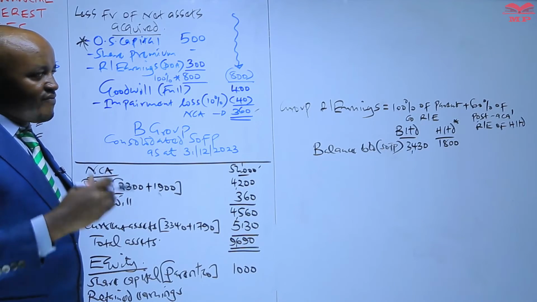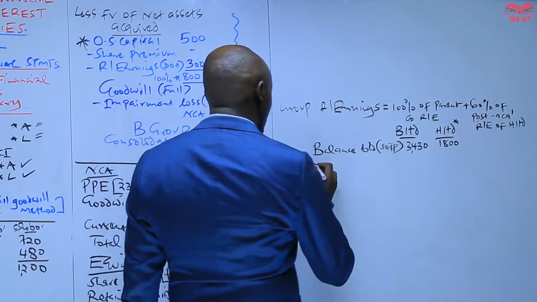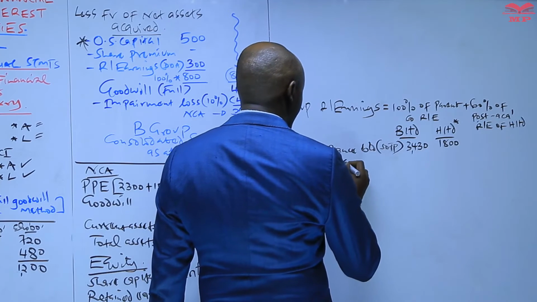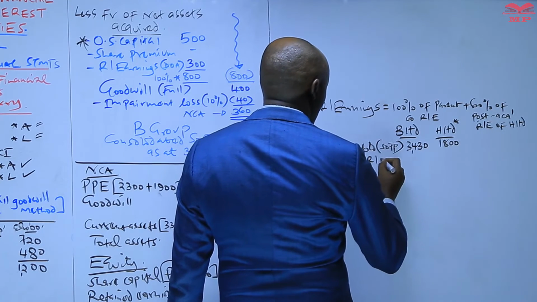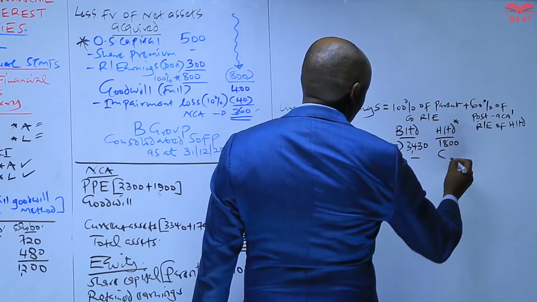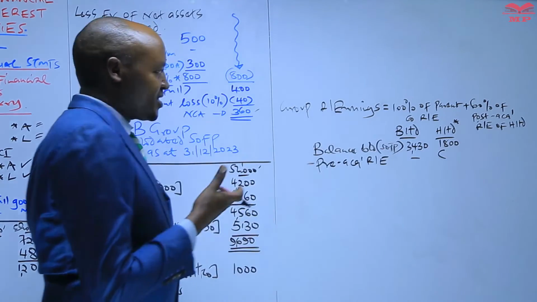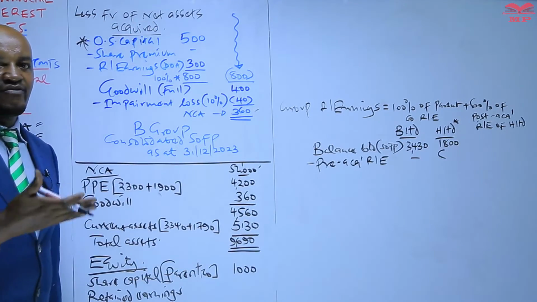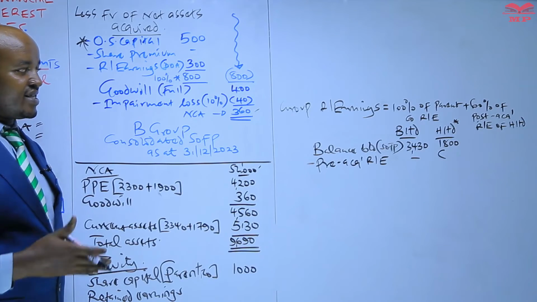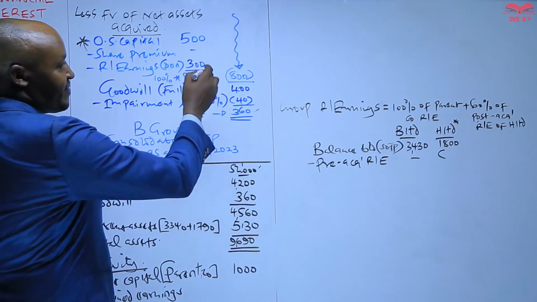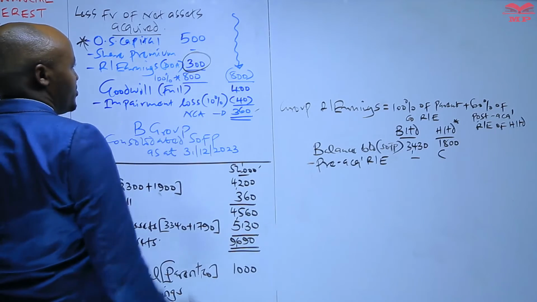So for you to get that, you come here and you less the pre-acquisition retained earnings. This is the retained earnings the subsidiary company was having before it was acquired, or as at the date it was acquired. And that is the figure which we use here in computing the goodwill.